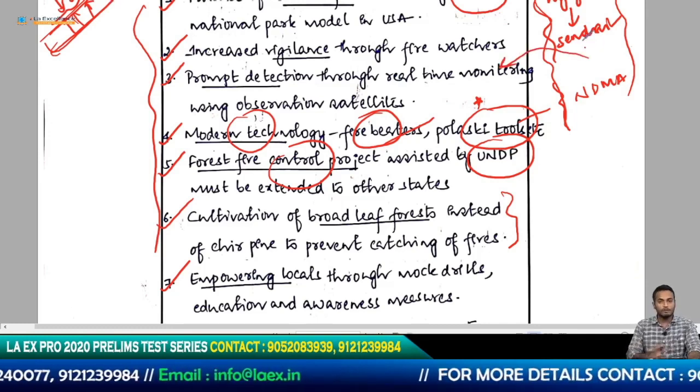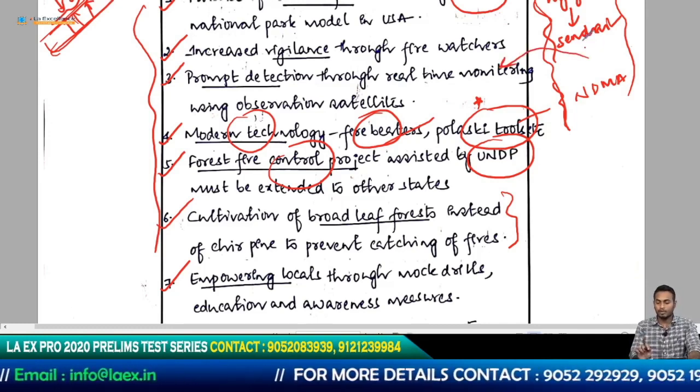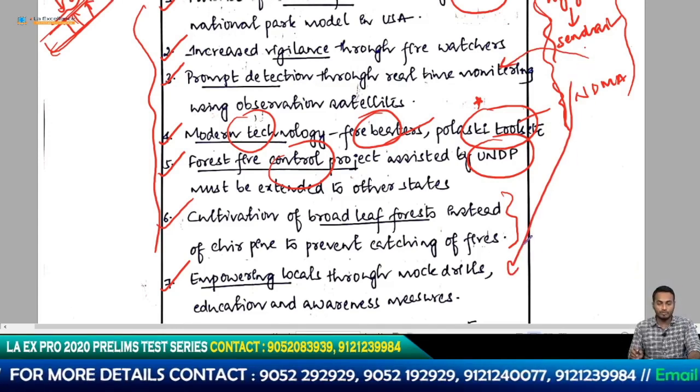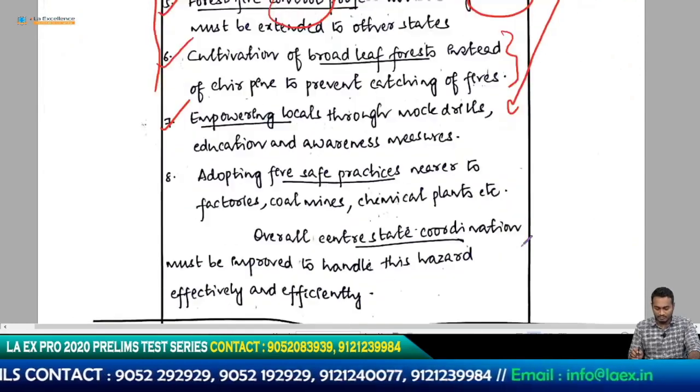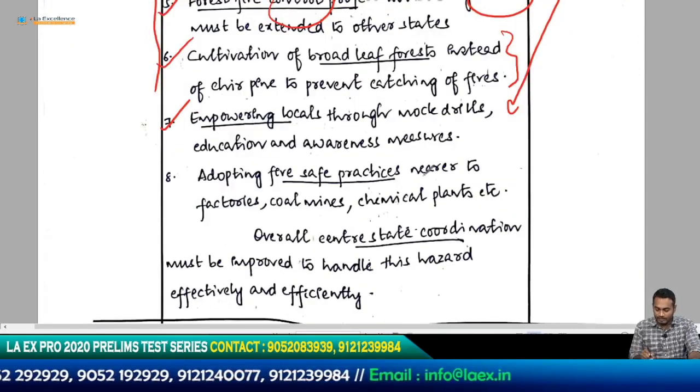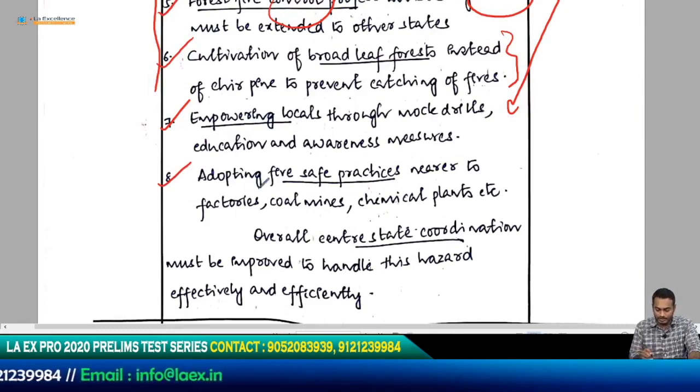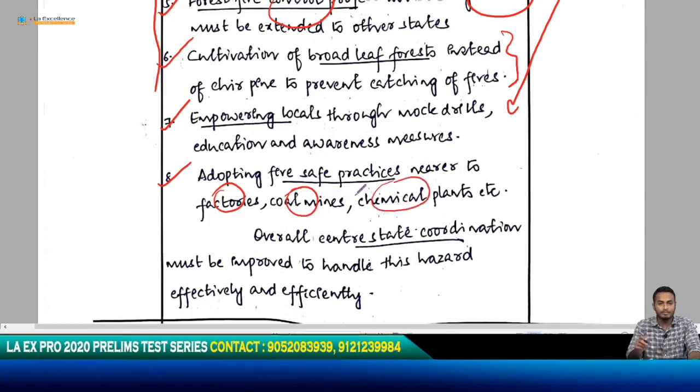Even without this, he would have fetched really good marks. There's no doubt about it. Probably if he talked about this in his conclusion, it would have been good. Let's see if he does that. Sadly, he doesn't. Adopting fire safe practices. Okay, there seems to be another point. It is talking about fire safe practices in factories, coal mines, chemical plants and so on.